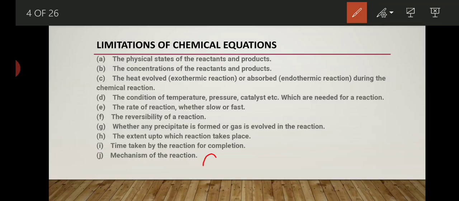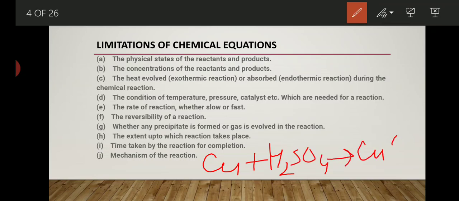See, here Cu is there. Cu means copper. It reacts with H2SO4 and gives you CuSO4 plus hydrogen gas. When you see this simple equation, nothing is mentioned here, means the state of matter or state of reactant as well as state of product is not mentioned in this equation.